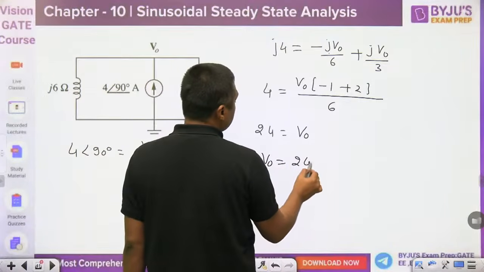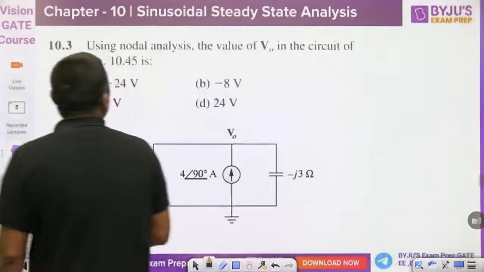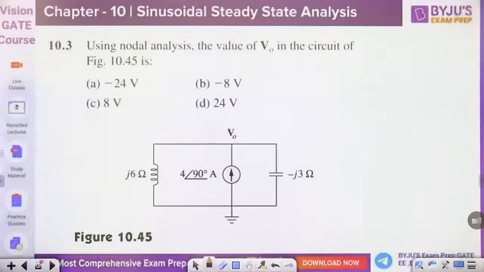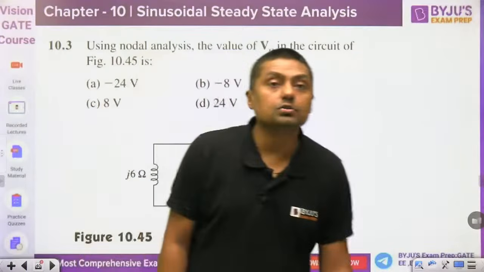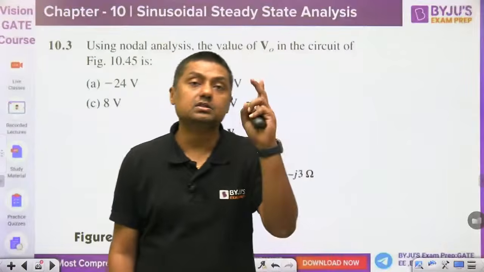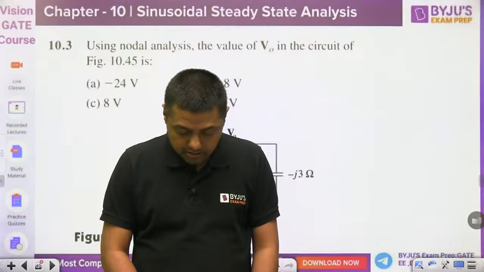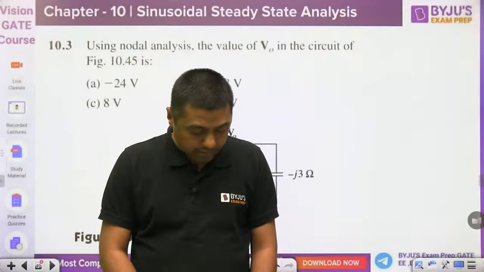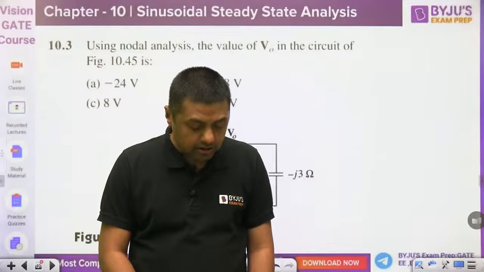Check my calculation. 24 volt. Is there any answer? D, 24 volt. Muhammad Sawan, you have given the right answer. Good. So that is very simple nodal analysis, and you will get the 24.